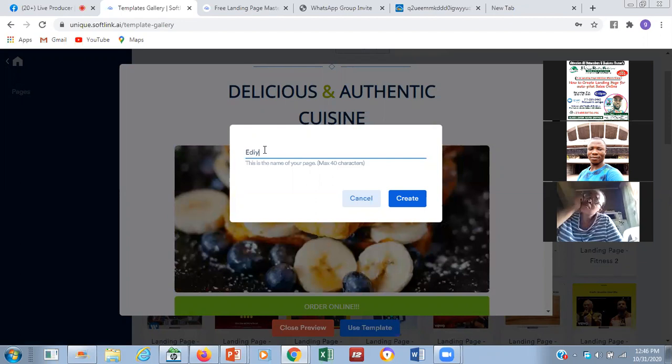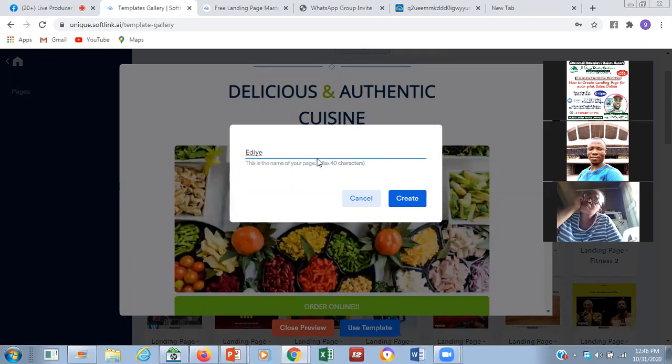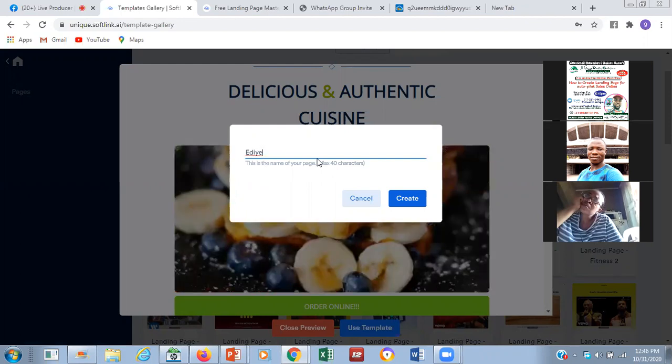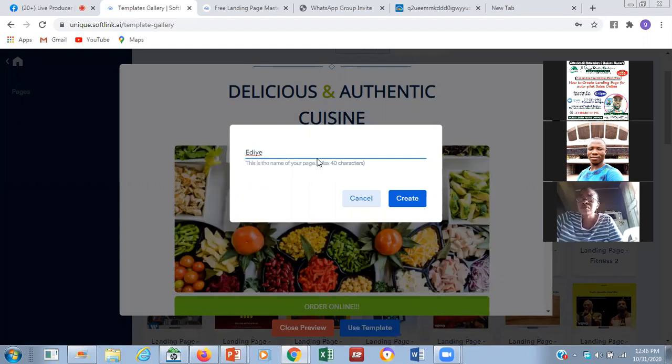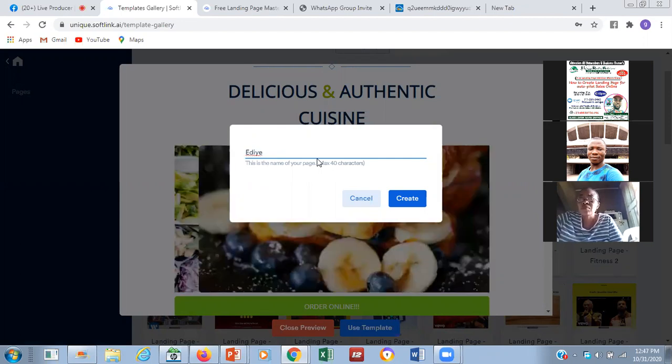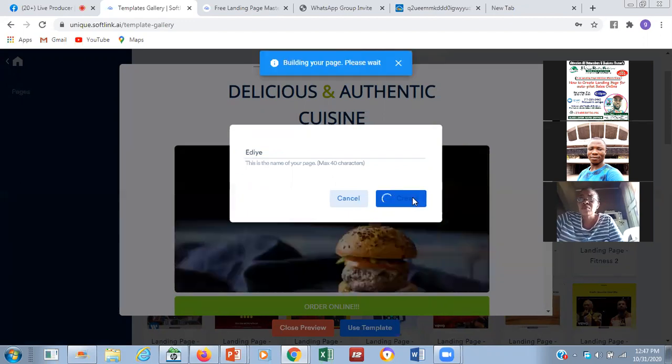Now let's use Ediye as a page name. The name of the company is Ediye. Or maybe we have 5 assets. For those that are going to be paying 3,000 naira, you need 5 different kinds of your business. So maybe you're selling foodstuff and some other things. This can be named the foodstuff part of your business. Then you now create. We've created Ediye.